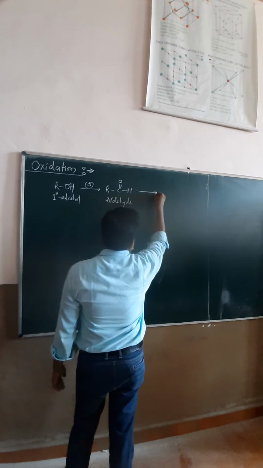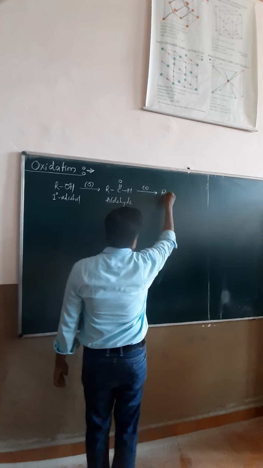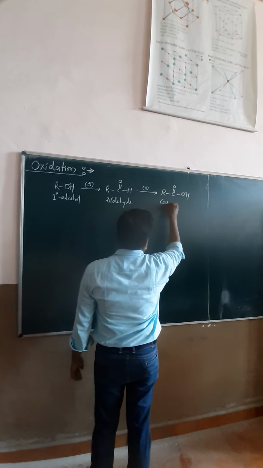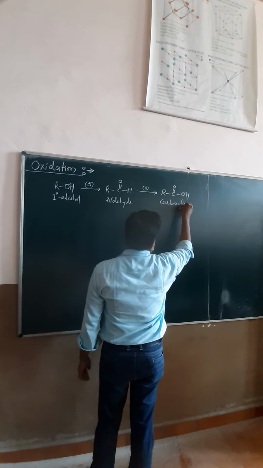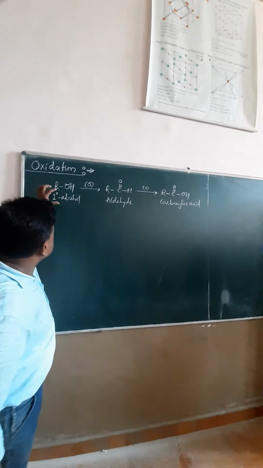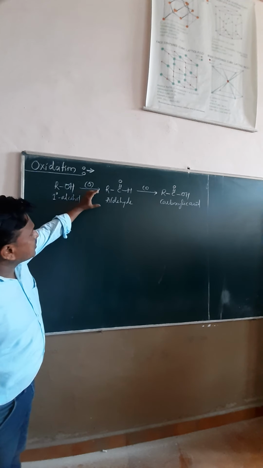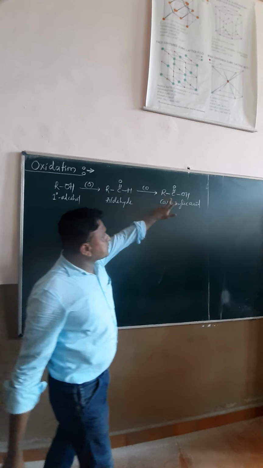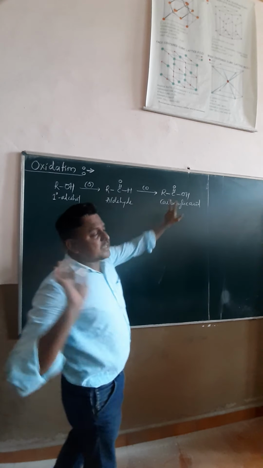Then it undergoes further oxidation to form a carboxylic acid. This is a very simple and common reaction.